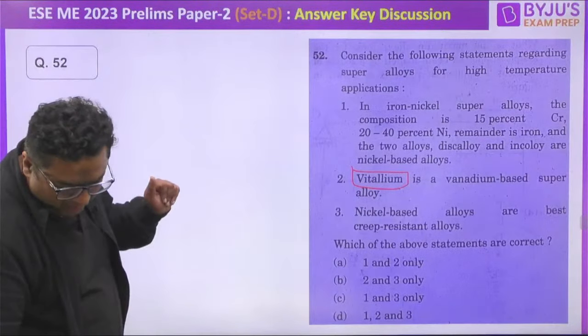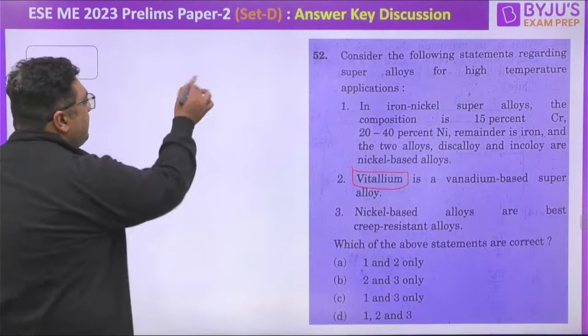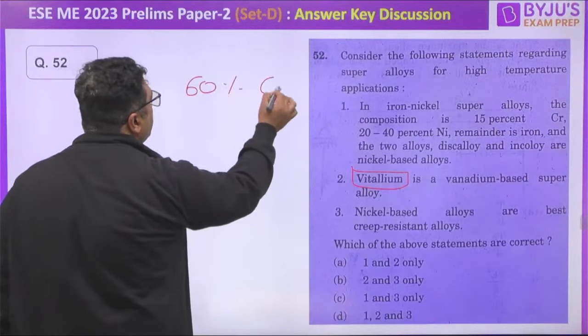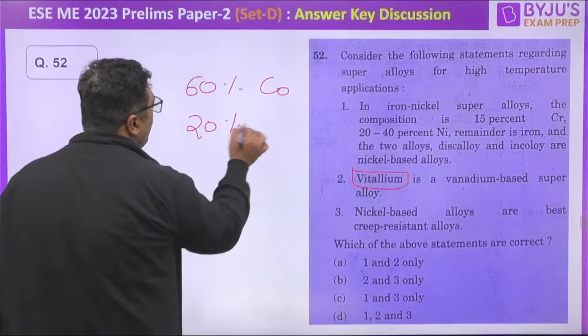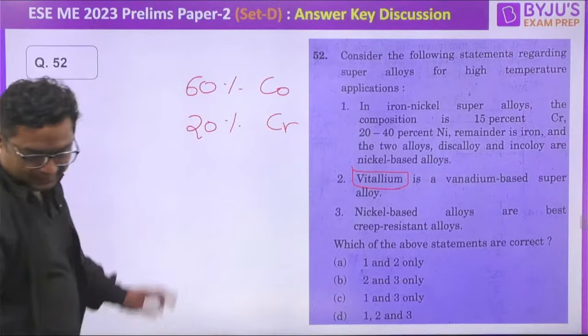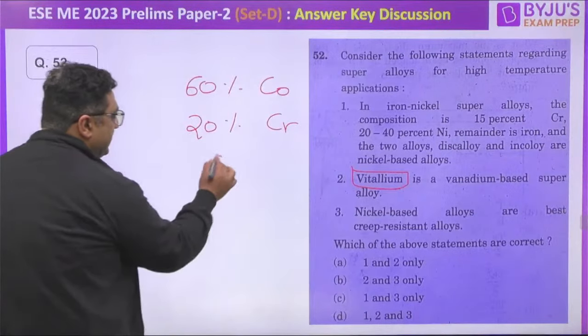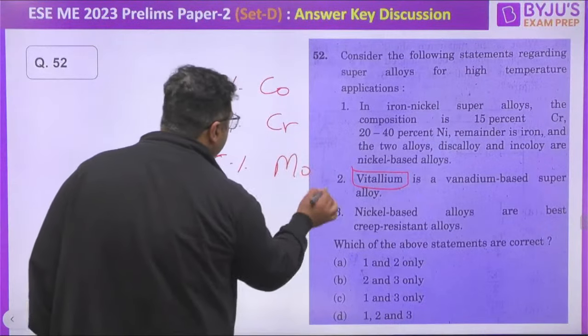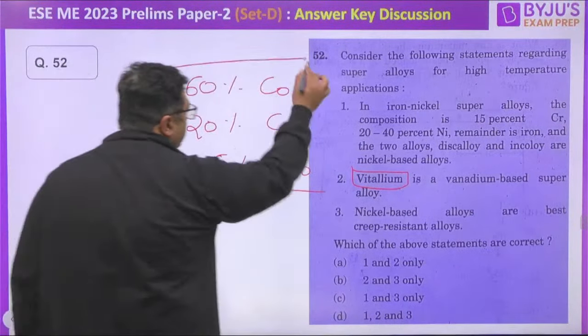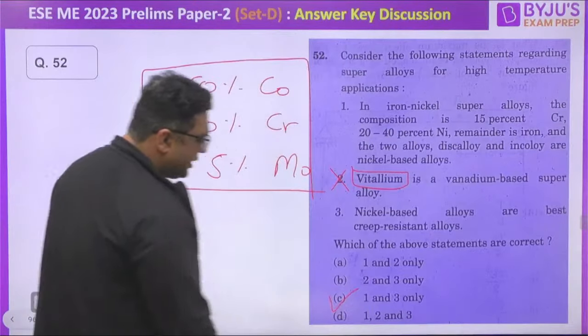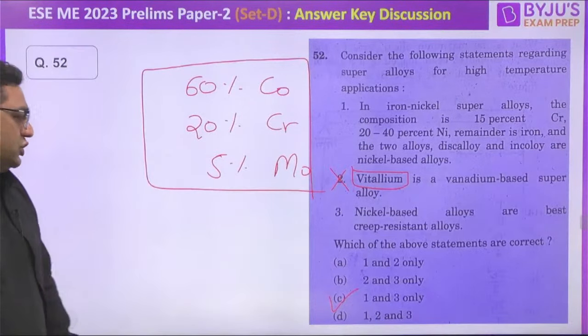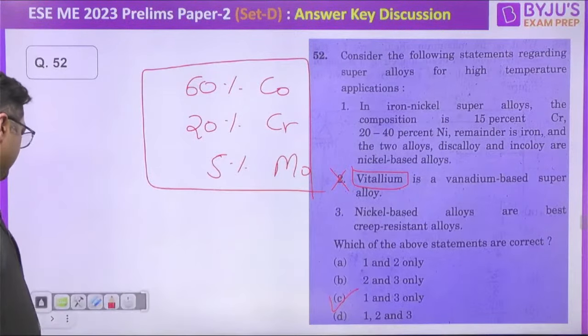I will tell you the composition. It is having 60% of cobalt, 20% of chromium, and nearly 5% of molybdenum. So it is not having vanadium. That is why this statement is going to be wrong. And if this is wrong, we can have only C to be the right answer. Okay, so this was question number 52. The answer will be C for this.